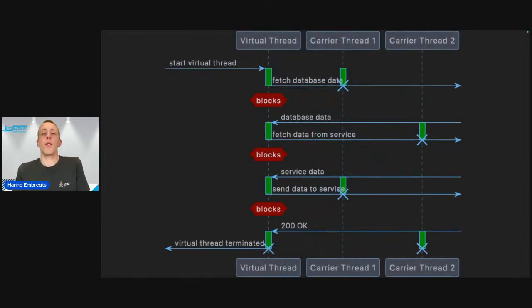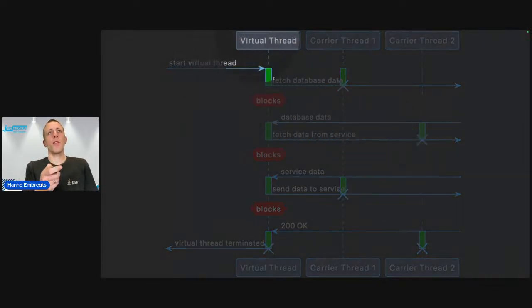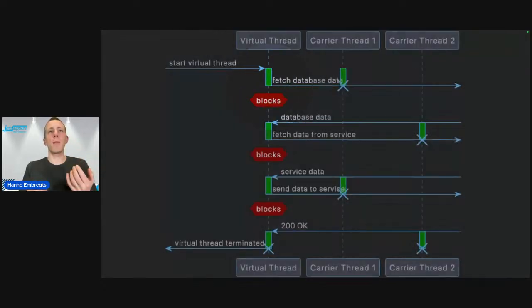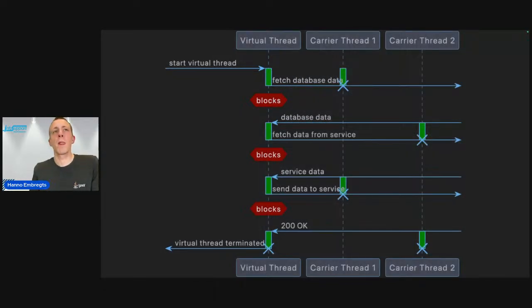When we introduce virtual threads, the situation changes. Like in the previous example, when a virtual thread fetches database data, well, then it still has to block because it has to wait on database data. But the key here is that the virtual thread doesn't exist in the operating system, right? It is a concept that lives in the JVM only. And you can have millions of them. So it is not such a big drawback that the virtual thread is blocked here.